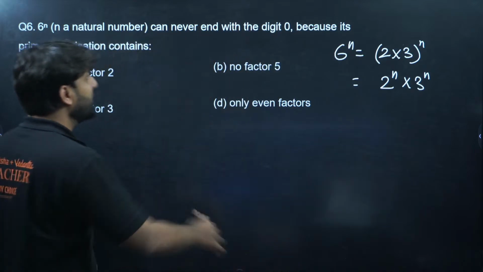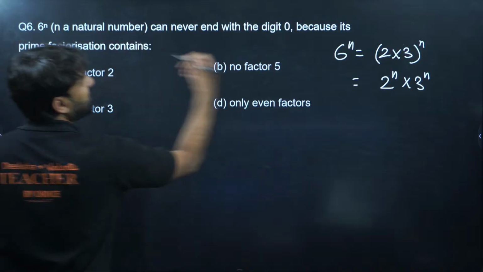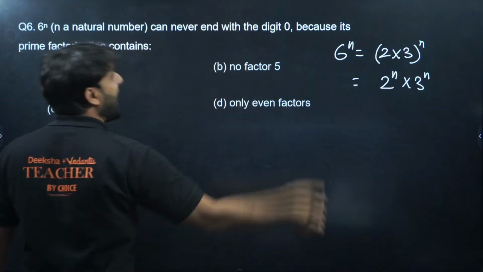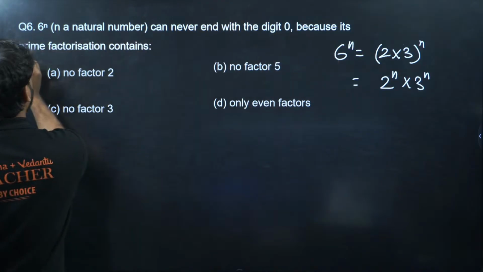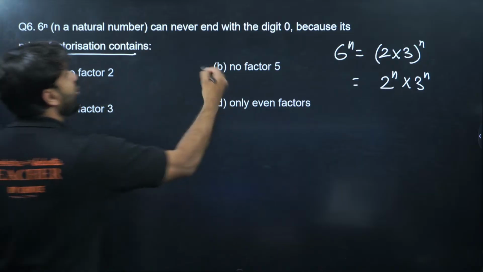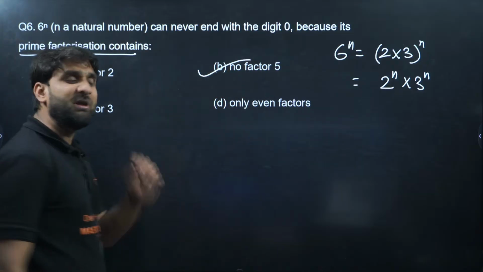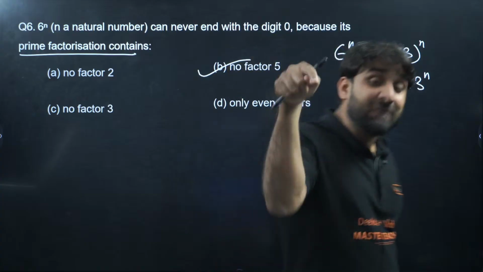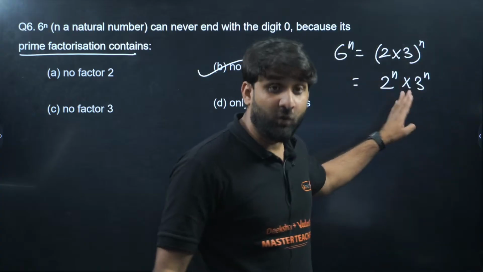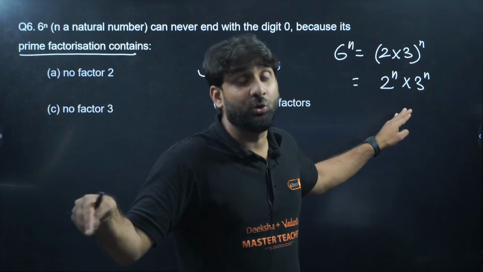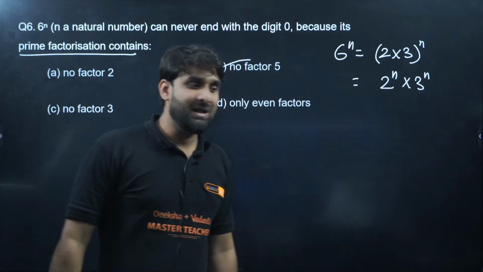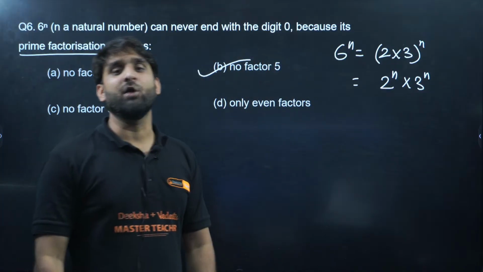5 should be there. So why can't it end with 0? Because its prime factorization contains no factor of 5. Option number B will be correct. A factor of 5 should be there. If you want a number to end with 0, then 5 should be there in the prime factors. Otherwise, the numbers can't end with 0.